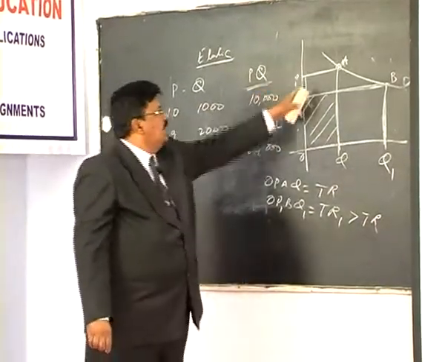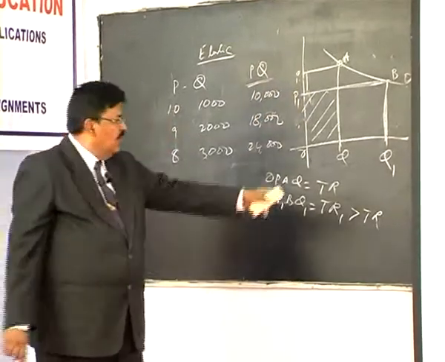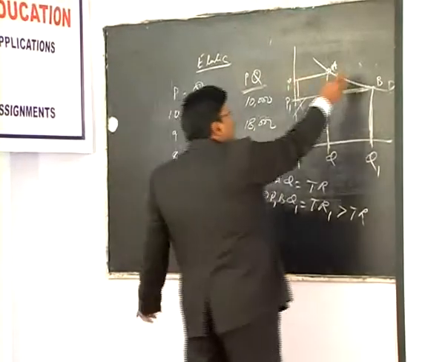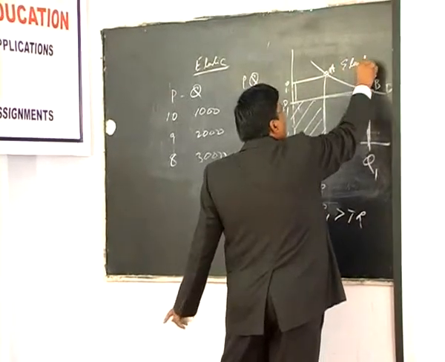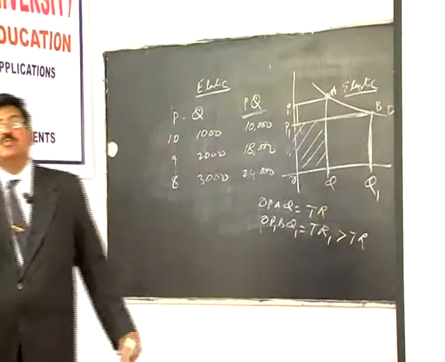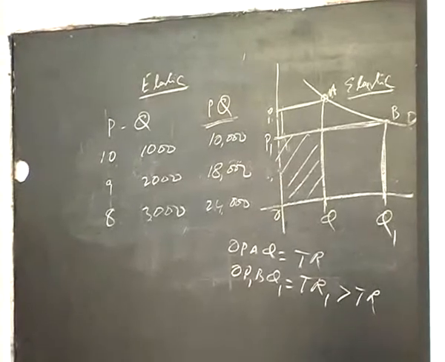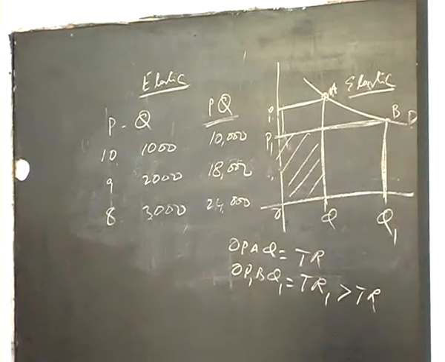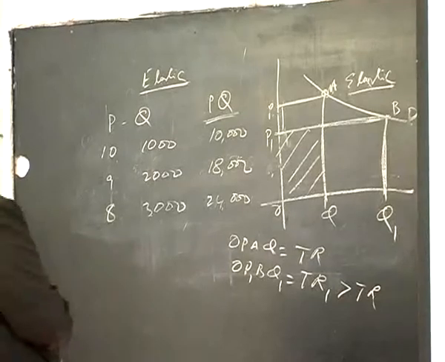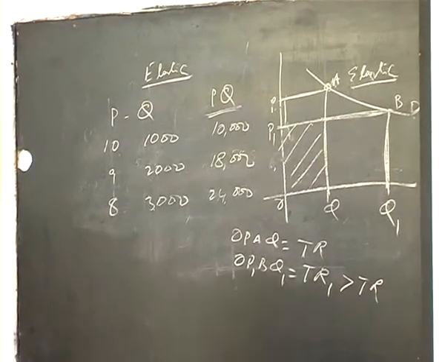So when price declines from OP to OP1, total revenue increases, and we know this is an elastic demand curve. So in case of elastic demand, a decline in price brings more revenue and an increase in price brings less revenue. This point the manager has to remember. And second, let us see the inelastic demand curve case.